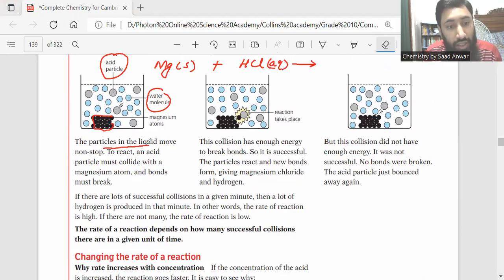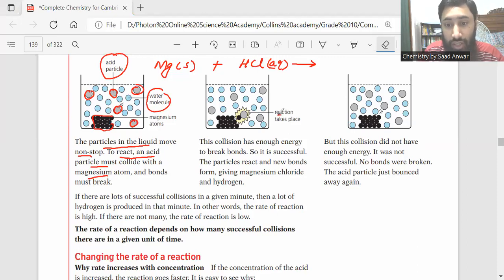The particles in the liquid move non-stop. To react, an acid particle must collide with a magnesium atom. These are acid particles. An acid particle must collide with a magnesium atom and the bond must be broken. Then the reaction will be possible.